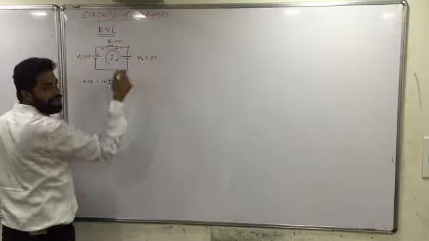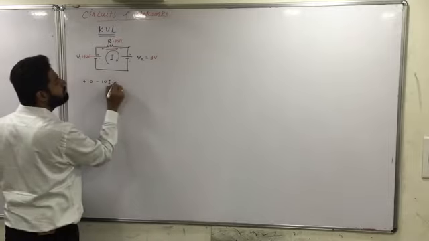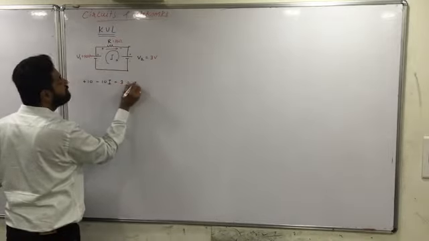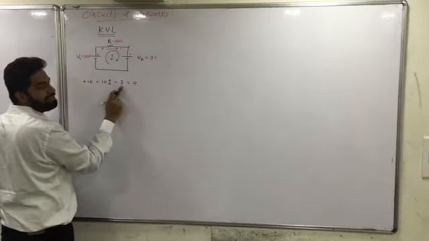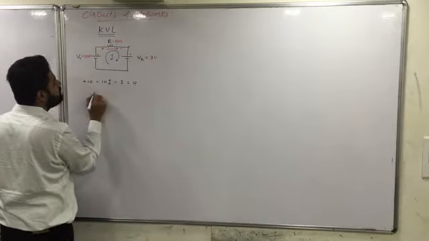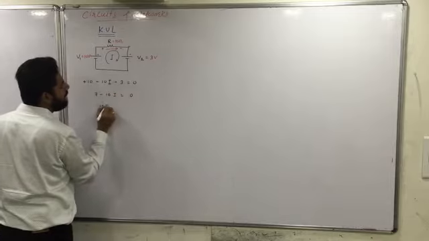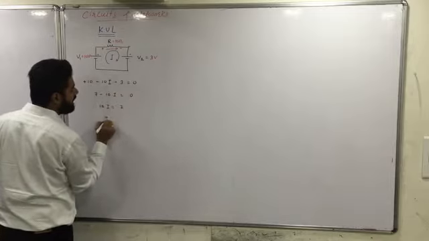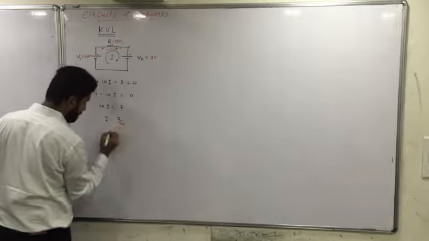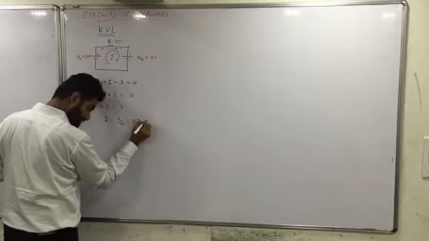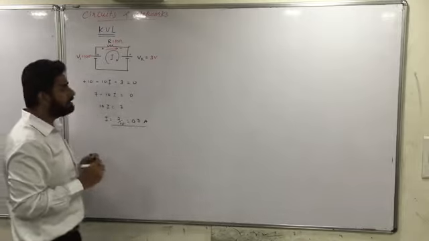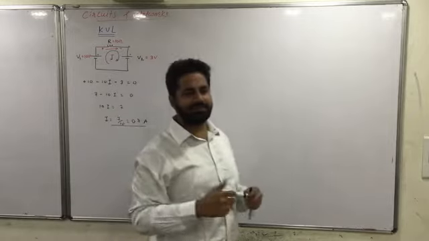This is positive to negative, it's again a fall. So it is minus 3, which is equal to 0. So I can say that 10 minus 3 is 7. So 7 minus 10I is equal to 0. So 10I is equal to 7, and hence I is equal to 7 by 10, which comes out to be 0.7 ampere. Fine.